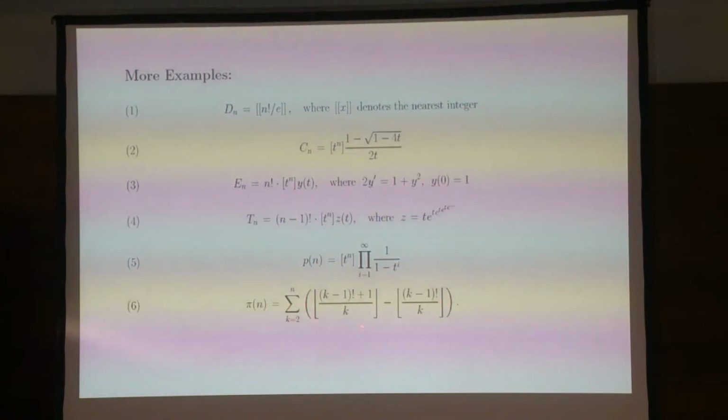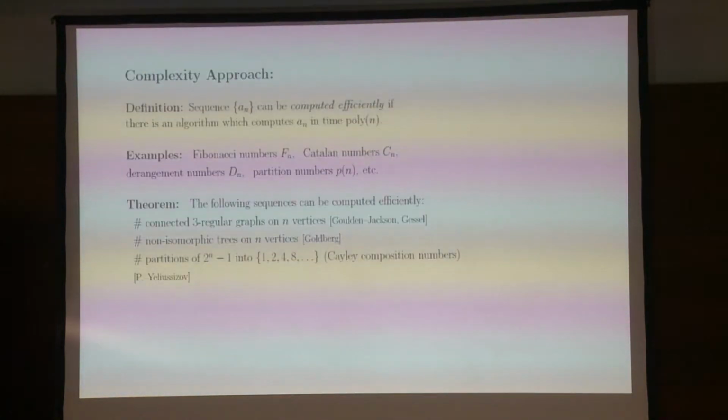So we're basically summing all kinds of divisors, and you can do much better than that. The point is, some formulas are better than others, and we need to understand what we want. A rather natural way of approaching this is from a computational point of view: a sequence can be computed efficiently if there is an algorithm which computes a_n in time polynomial in n.